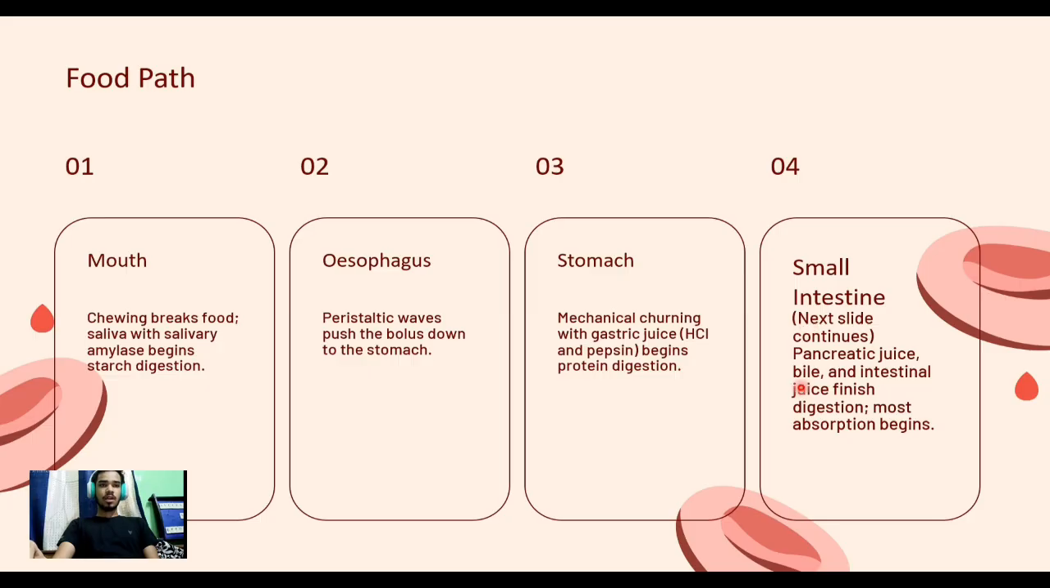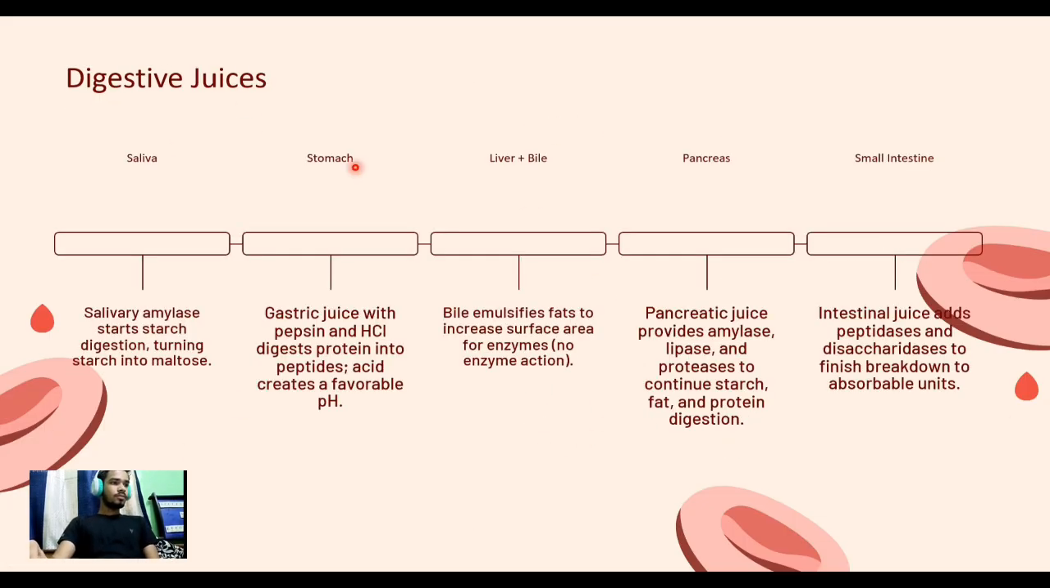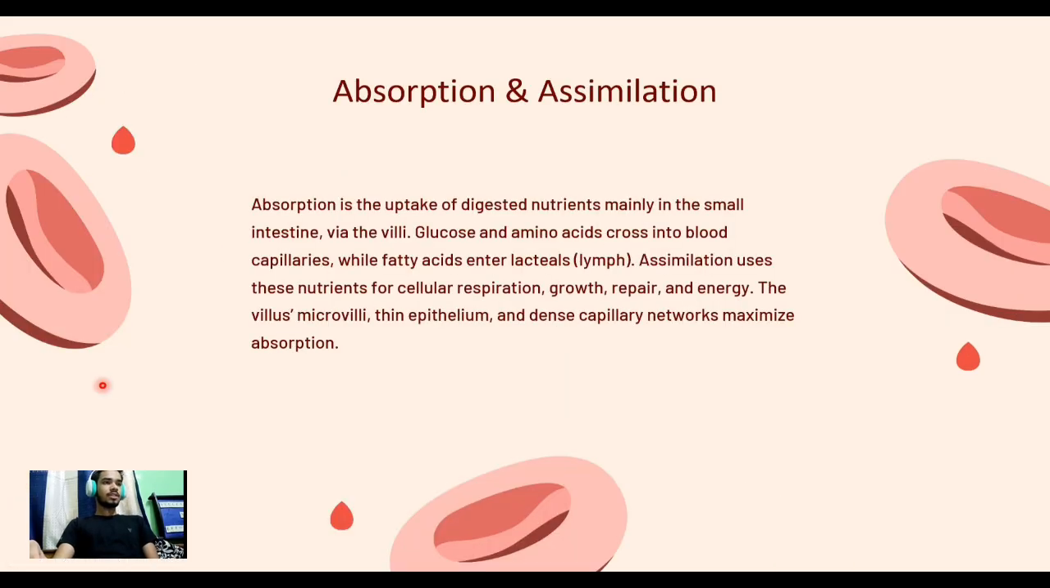Small intestine. The small intestine contains pancreatic juice, bile secreted by the liver, and intestinal juice; digestion is finished and most absorption begins. I have already said the order: saliva, then stomach, then liver plus bile, then pancreas, then small intestine, and after the small intestine, absorption and assimilation begin.